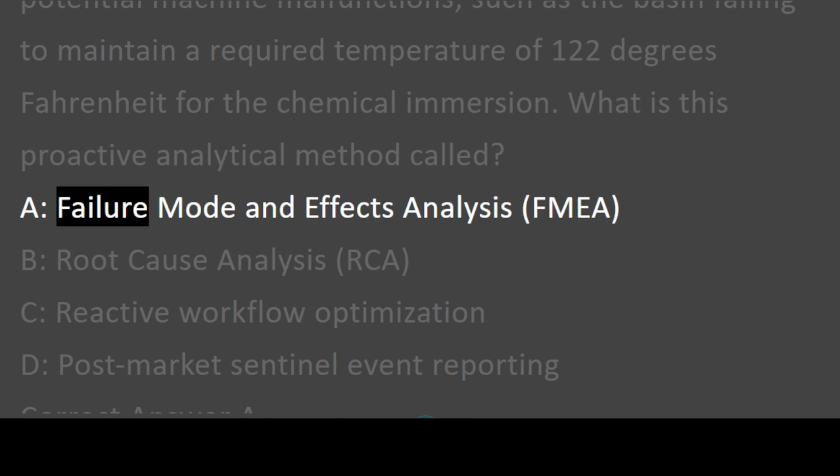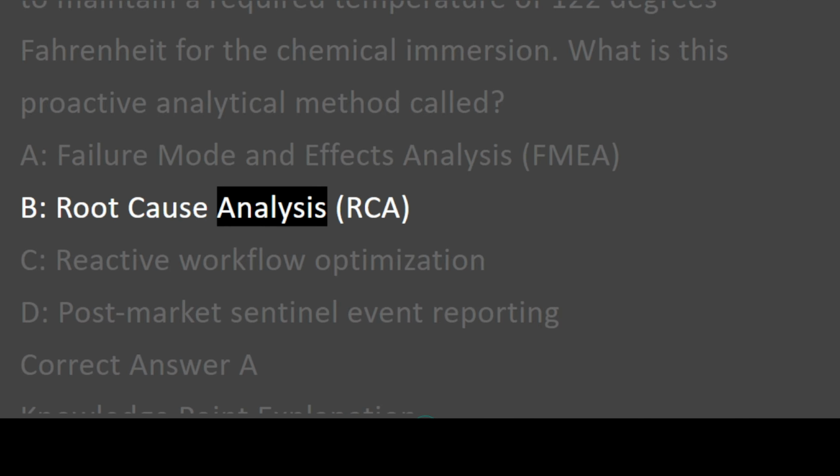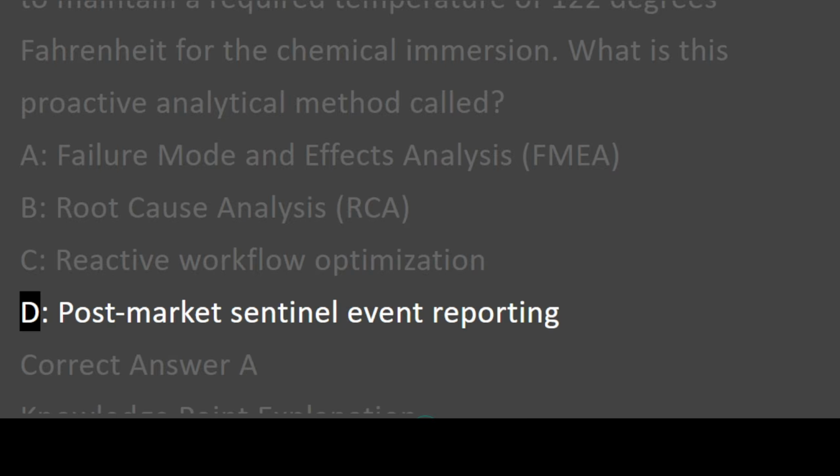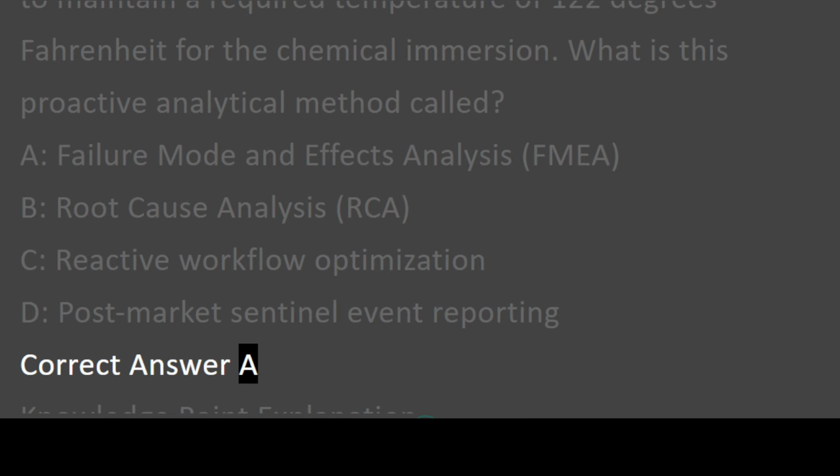A. Failure mode and effects analysis, FMEA. B. Root cause analysis, RCA. C. Reactive workflow optimization. D. Post-market sentinel event reporting. Correct answer A.